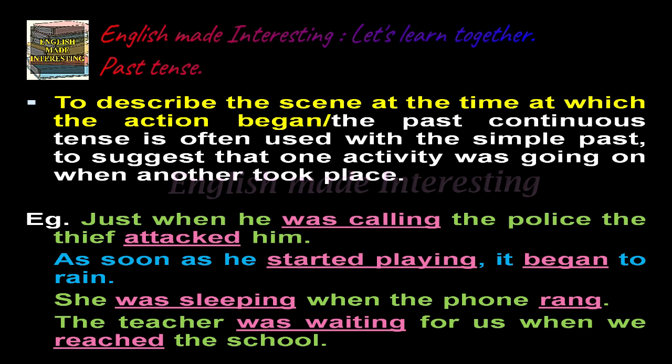To describe the scene at the time at which the action began, the past continuous tense is often used with the simple past to suggest that one activity was going on when another took place. Just when he was calling the police, the thief attacked him. So one action was going on when another took place. Another example, as soon as he started playing, it began to rain.